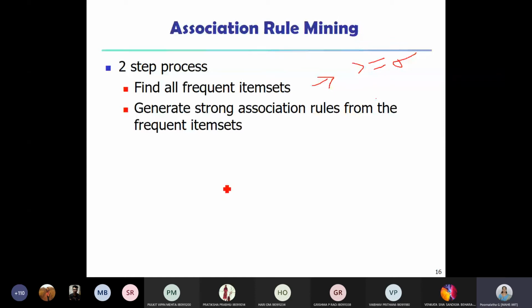Then we try to generate the rules from these frequent item sets, and for each rule we check whether it satisfies the threshold, that is, greater than or equal to the given confidence C. In this way, at the end, the rule is something which satisfies both the minimum support threshold as well as the minimum confidence.